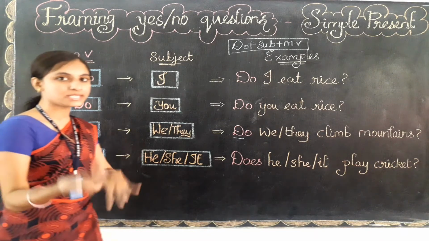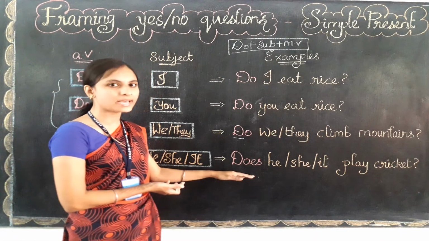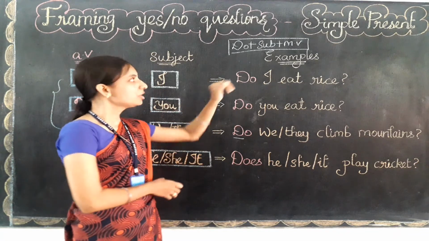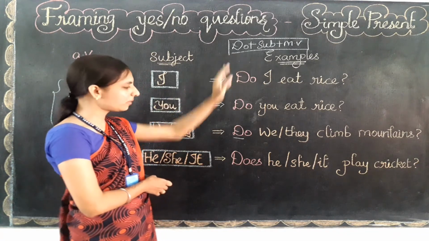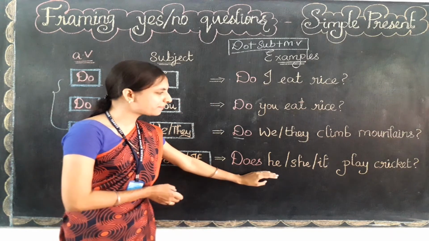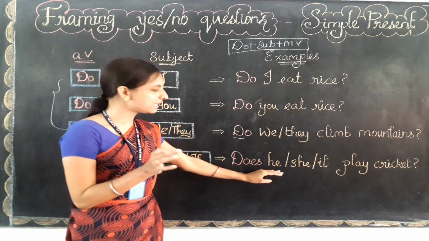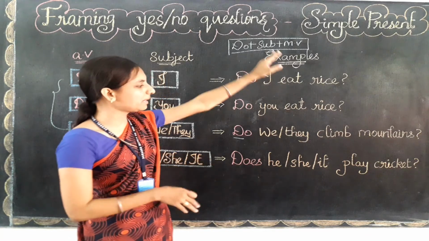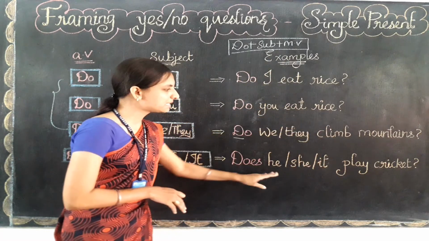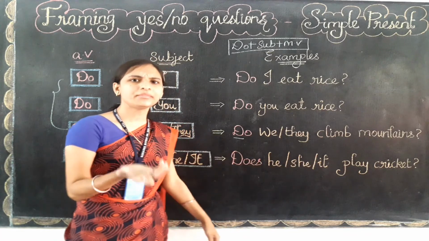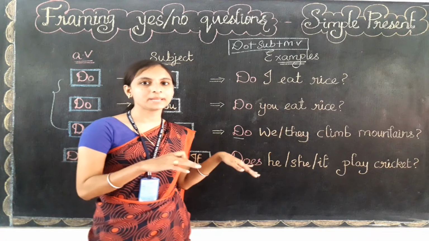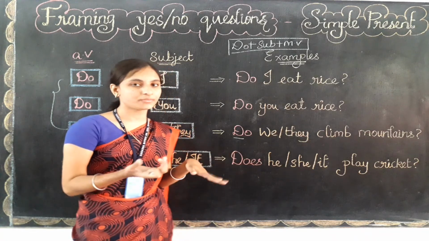So the example sentence will be like, does first will come. Why? Because we are asking a question. So the do family verb will come first, then the subject. Let's learn with one subject. Let's read out for the subject he. Does he, the main verb, that is play. Does he play cricket? அவன் cricket விளையாடுனானா? அவன் cricket play பண்ணானா? So this is the meaning for this question.